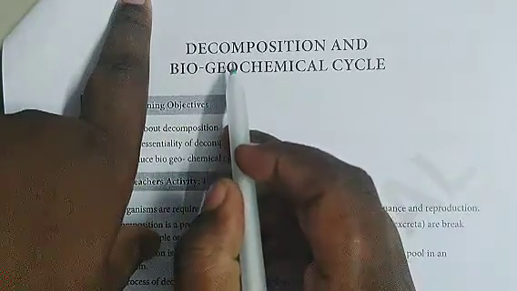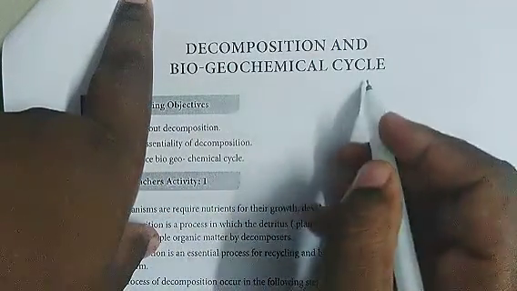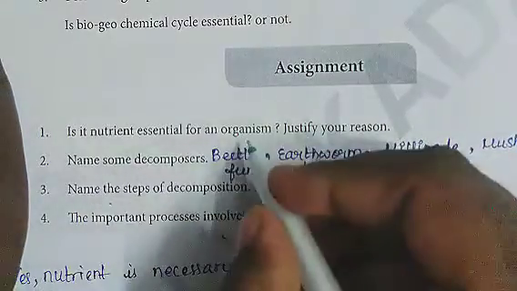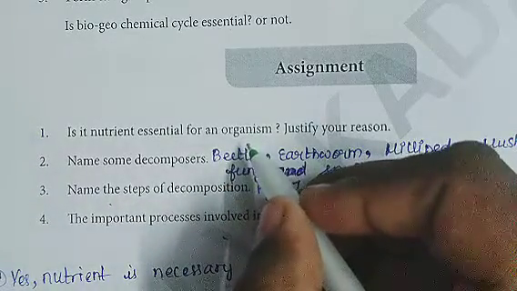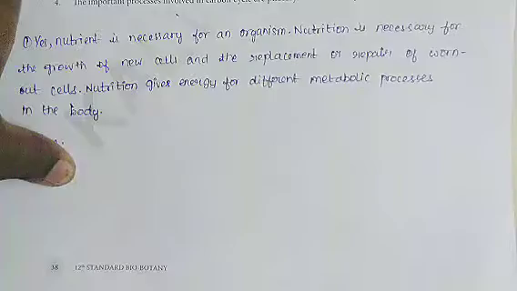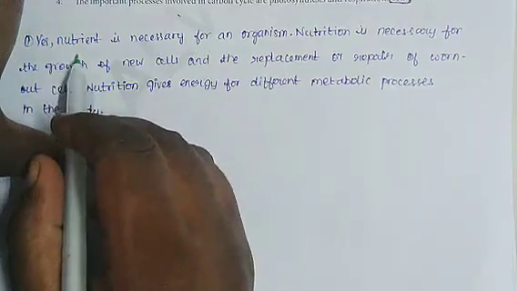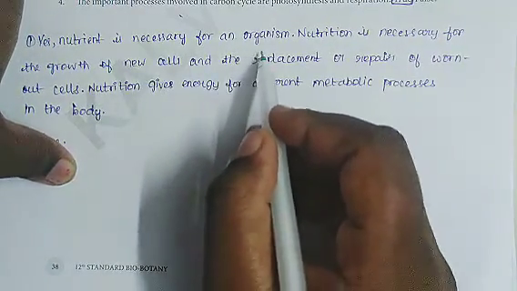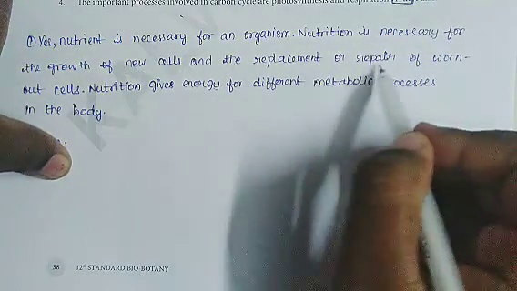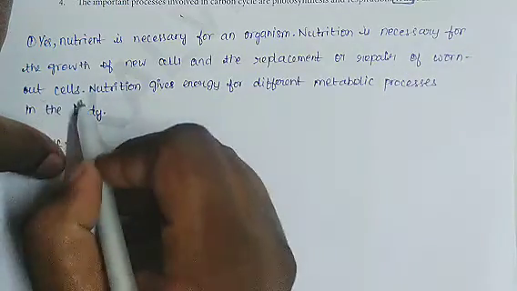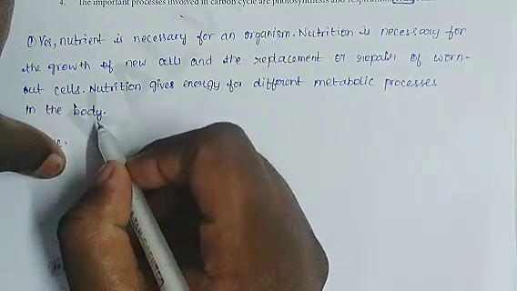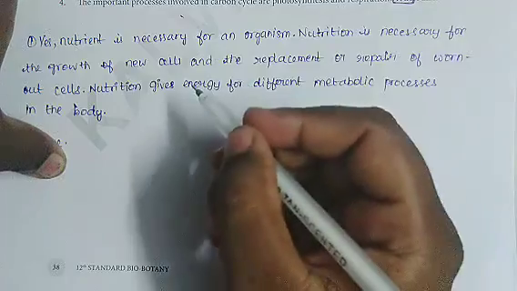Now moving on to second topic, decomposition and biogeochemical cycle in same unit 11. So first question, is nutrient essential for an organism? Justify your reason. So the correct answer is yes. Nutrient is essential for an organism. Nutrition is necessary for the growth of new cells and the replacement or repair of worn out cells. Nutrition gives energy for different metabolic process in the body. So this is the answer for first question.